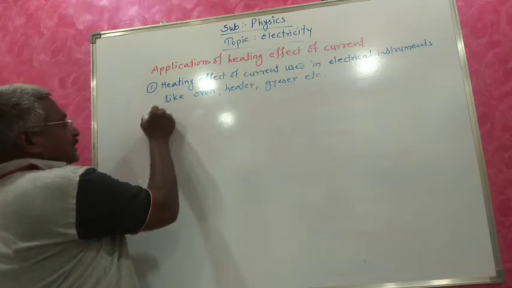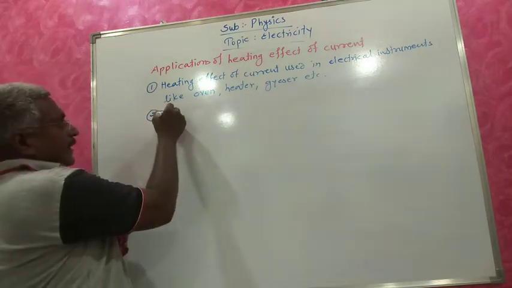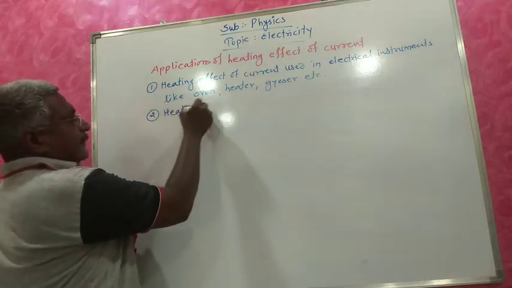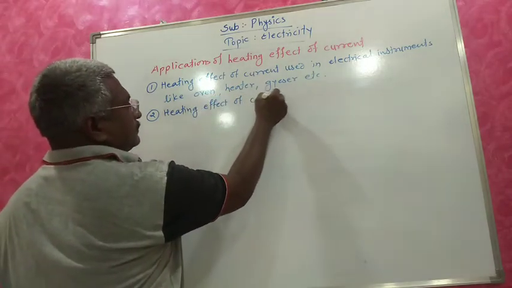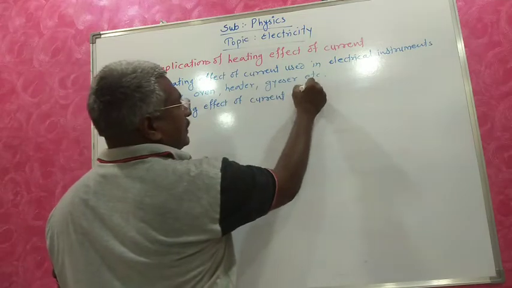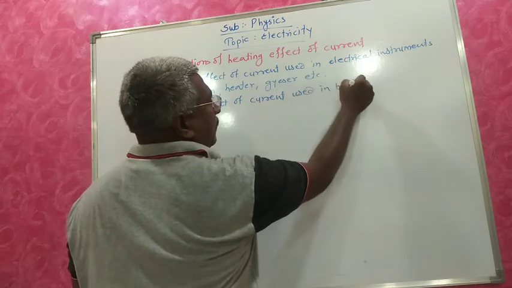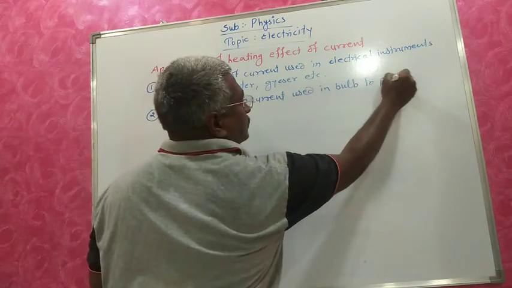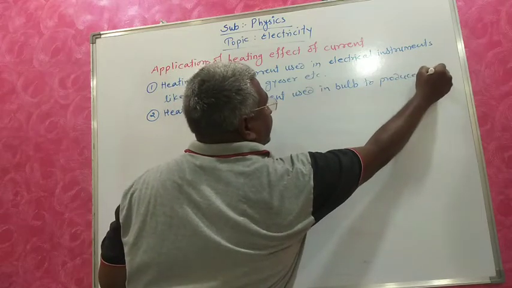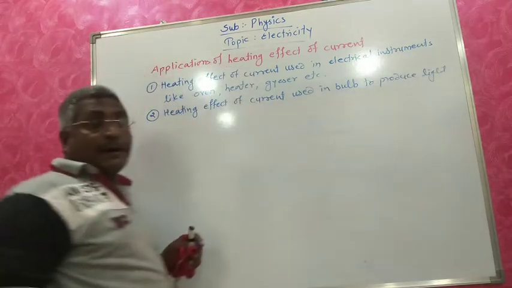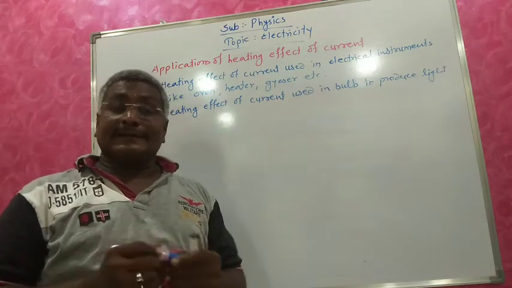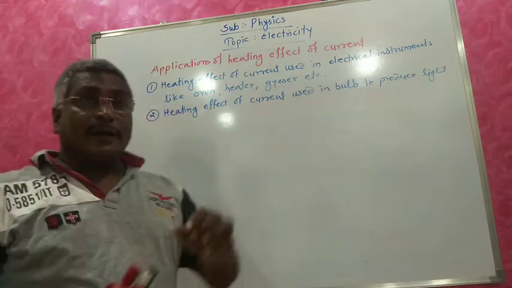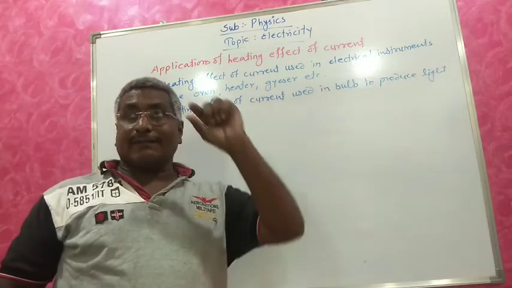Then second application, heating effect of current is used in a bulb to produce light. In our home, there is an electric bulb, that yellow color bulb. In that bulb there is one coil, one element.